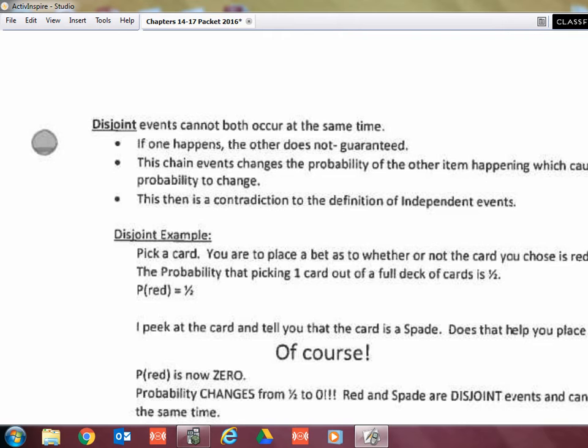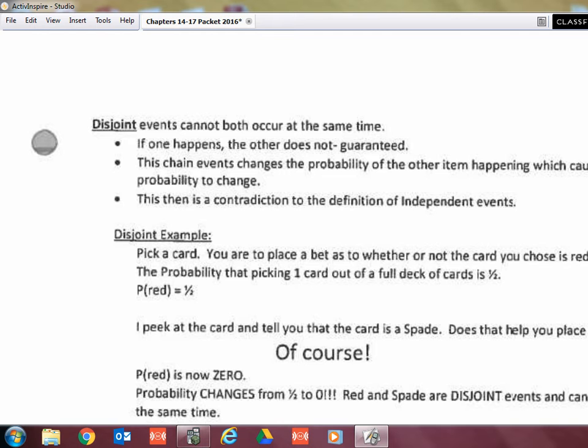If one of them happens, then the other one does not happen. Okay? There is no overlap. So, for example, you're going to pick a card and hand it to me, and I'm going to say, what's the probability it's red? And you say, 1/2. And I say, okay, I'm going to give you a hint. Are you ready? Here it goes. I'm going to look at your card, and I'm going to say, guess what? It's a spade. And so what are you going to say now?